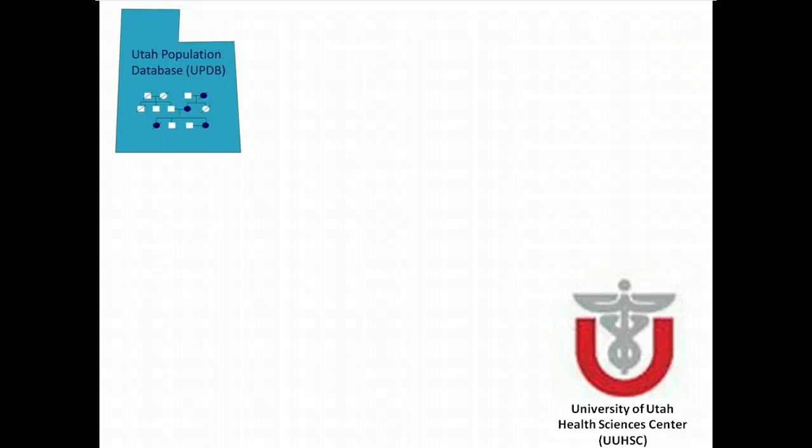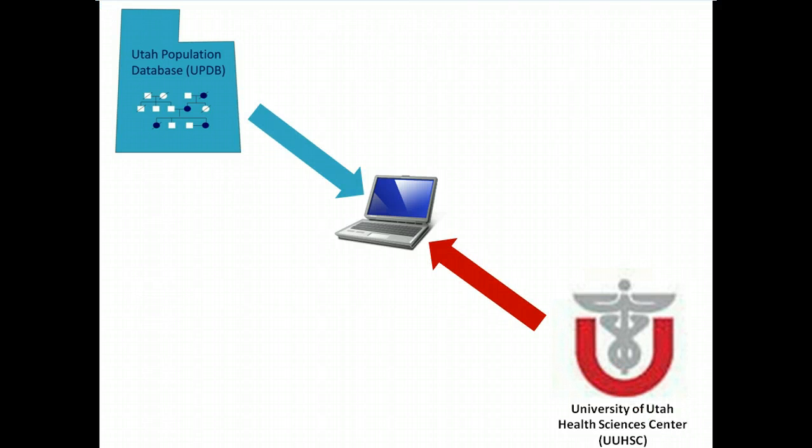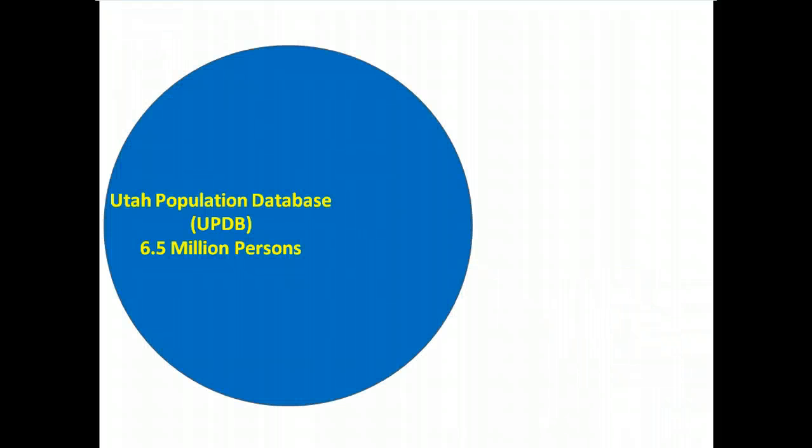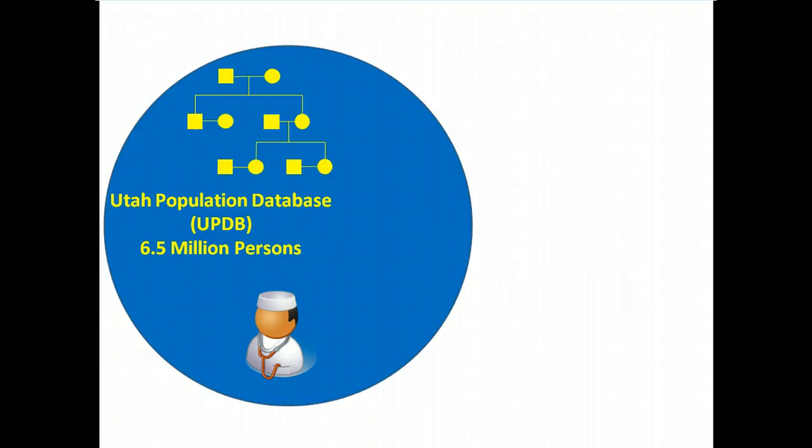This is a quick summary of the Utah Population Database and how it relates to federating data with the University of Utah Health Sciences Center. UPDB contains demographic information on 6.5 million persons. Pedigree and medical information is also available on many of these persons.